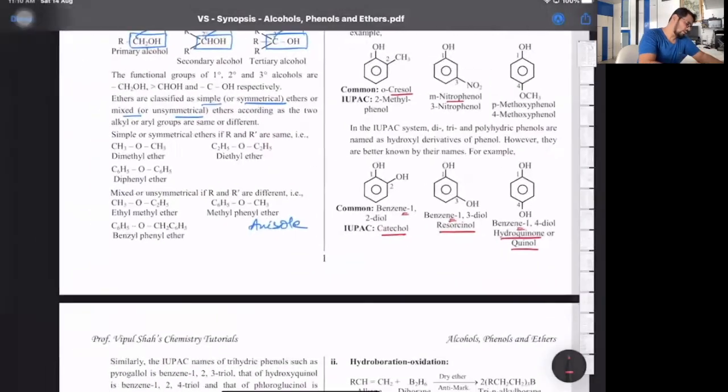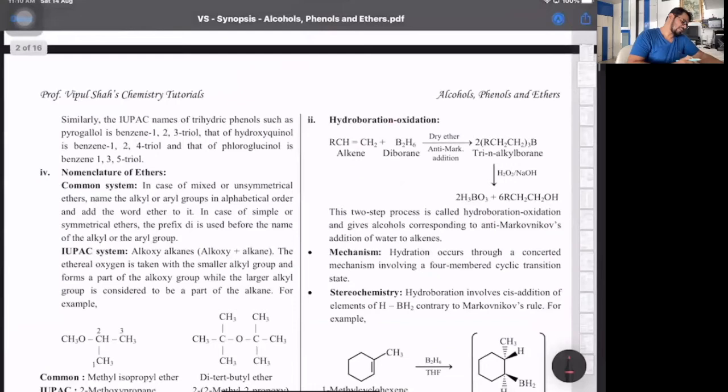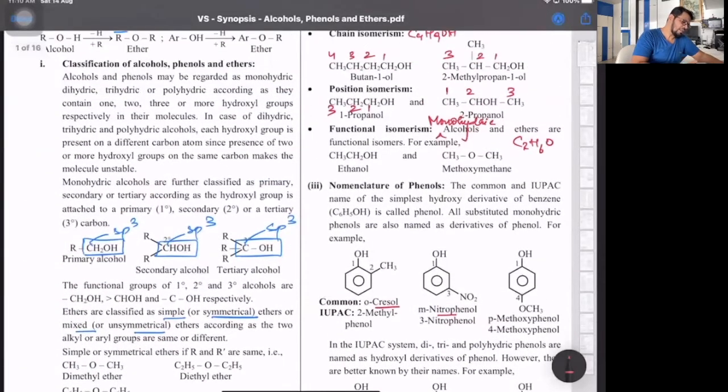Okay, that's one part. Next, the classification can be a little more detailed. We can classify, for example, benzylic, with respect to the sp3 hybrid carbon, as well as the allylic groups. Benzylic: the functional group OH is directly attached to an sp3 hybrid carbon, which is again directly attached to an aromatic ring.